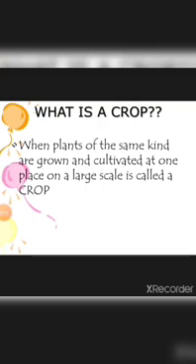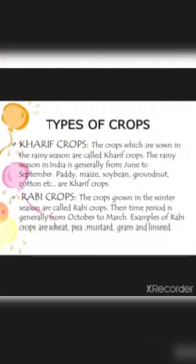What is a crop? When plants of the same kind are grown and cultivated at one place on a large scale is called a crop. Crops are of different types like cereals, vegetables and fruits, etc. These can be classified on the basis of the season in which they grow. So when plants of the same kind, not different types, are grown and cultivated in one single place on a large scale, it is called a crop.